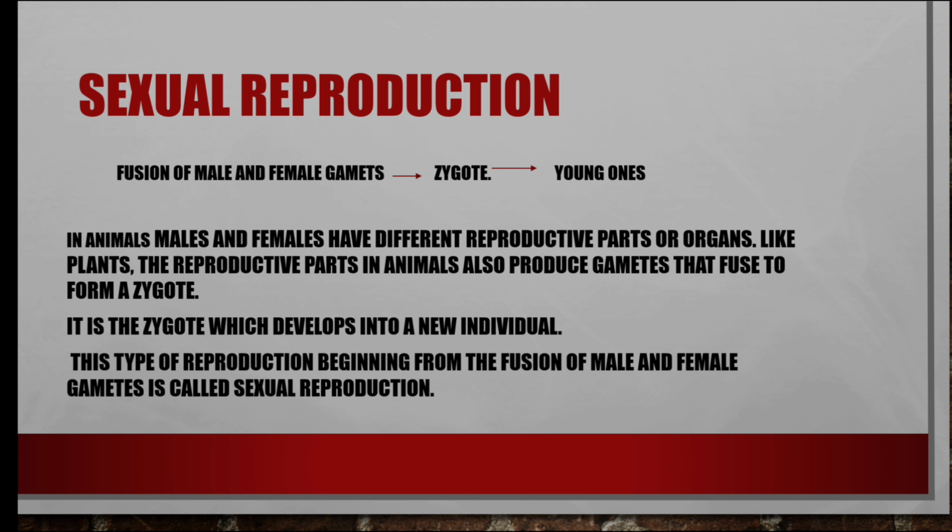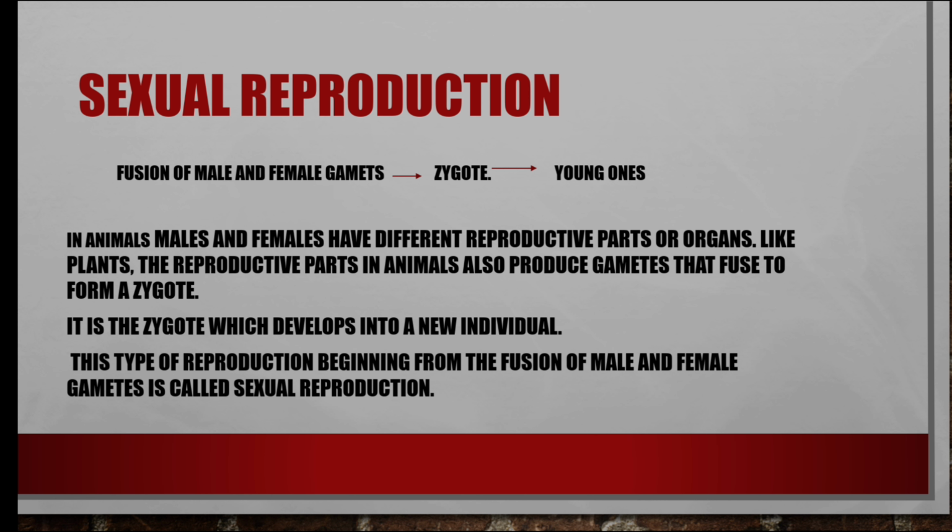In animals, males and females have different reproductive parts or organs. Like in plants, the reproductive organs in animals also produce gametes that fuse to form a zygote. It is the zygote which develops into a new individual. This type of reproduction, beginning from the fusion of male and female gametes, is called sexual reproduction.